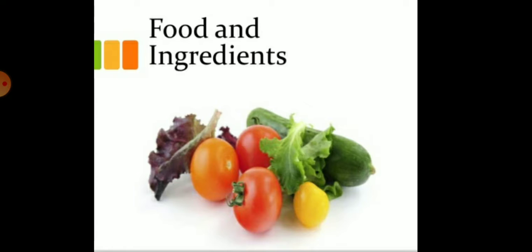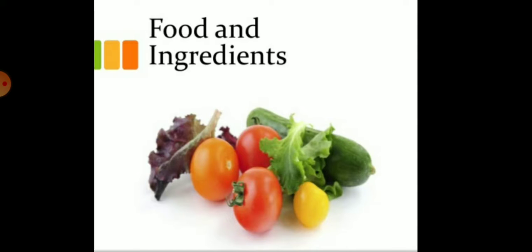So, children, we know that food items may be eaten raw or in cooked form. The raw food items include fruits like the banana or the apple, which you can see in this picture. Just a single material forms the food items. So we can say the materials which are present in the food items are called the ingredients.